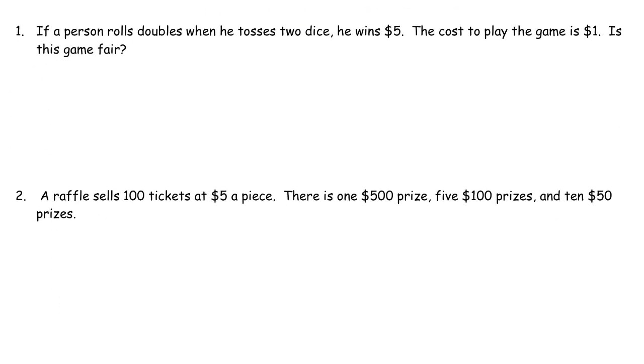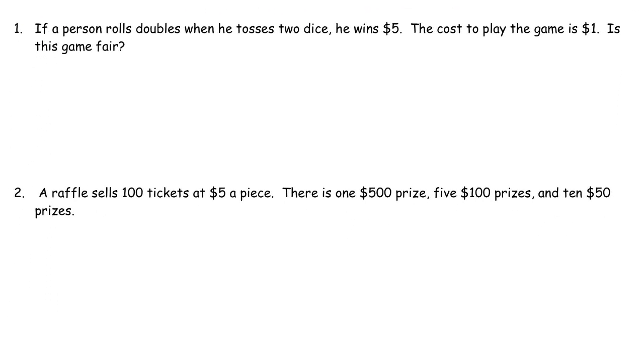Okay, then let's see. If a person rolls doubles when he tosses 2 dice, he wins $5. Otherwise, he loses $1. Is this game fair? Well, let's maybe make a quick probability distribution. So if he rolls doubles, you win $5. So you only have 2 options: you get $5 or you lose $1. What are the odds of that happening? And then, is this fair?